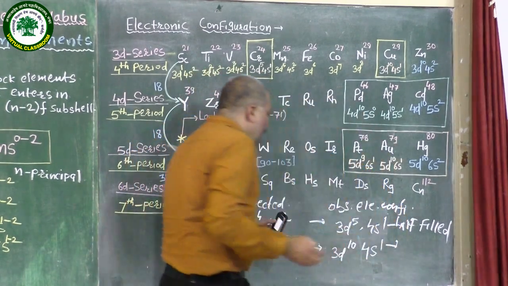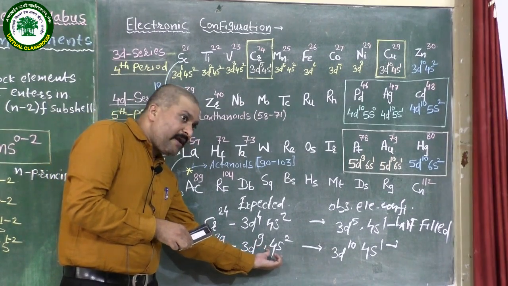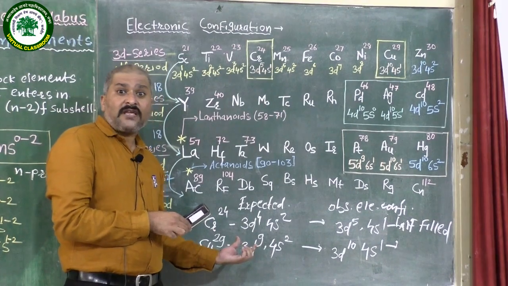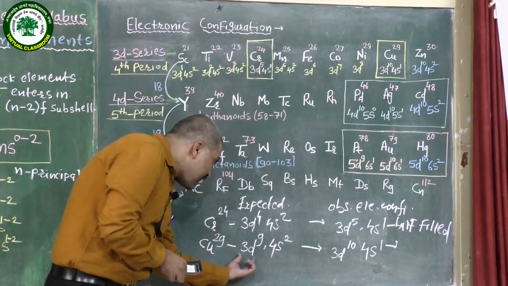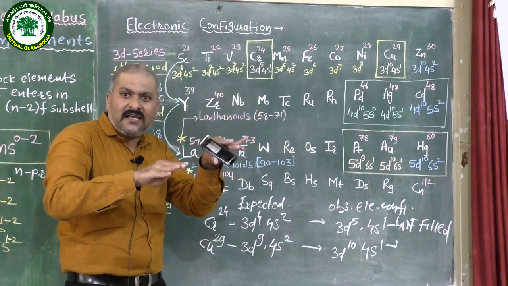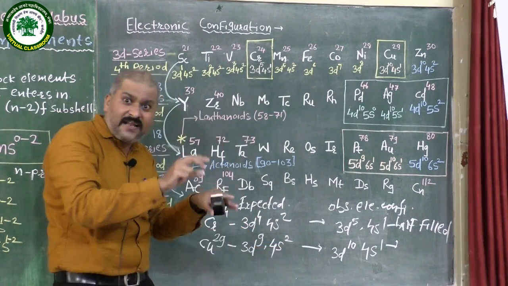The electron from 4s easily jumps into 3d because the energy difference between the 4s and 3d levels is very small.